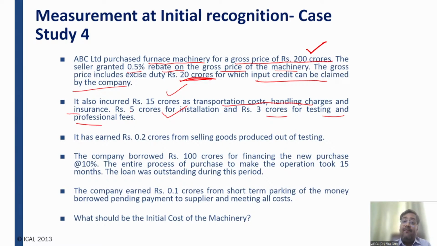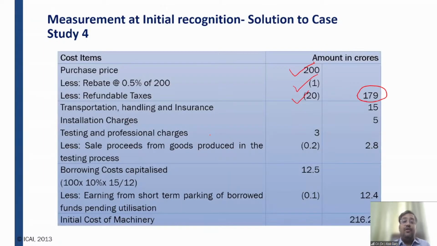At the time of testing, some products were produced, out of which the company earned 0.2 crores from selling goods produced out of testing. So 15 plus 5 plus 3 minus 0.2 crore will be the cost of the furnace machinery. Net 2.8 crore will be capitalized as a cost of the asset.